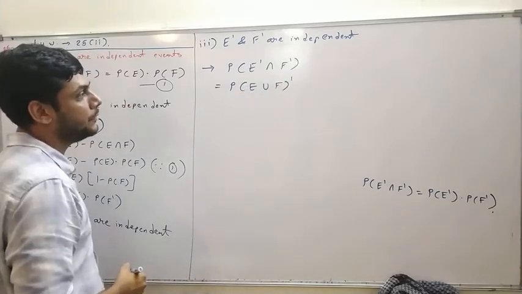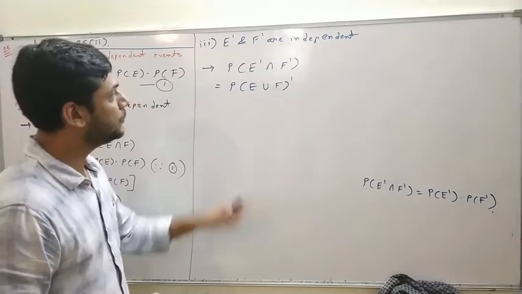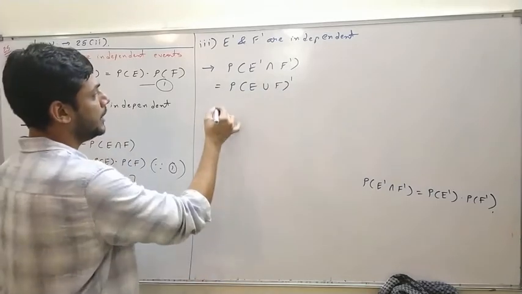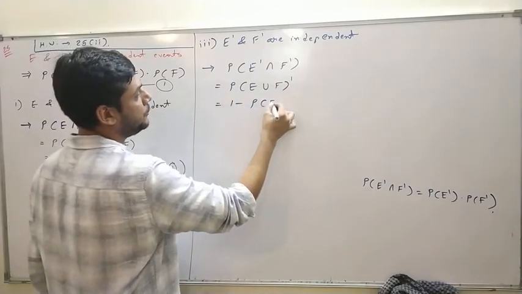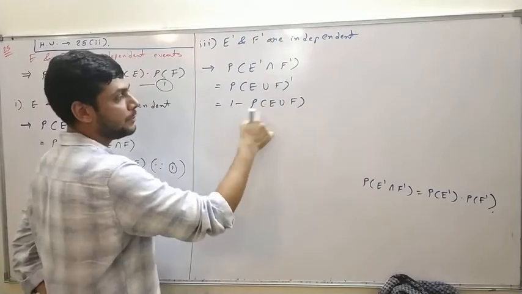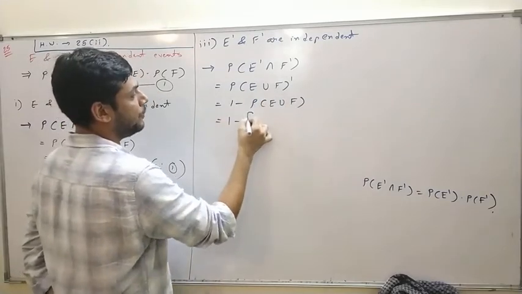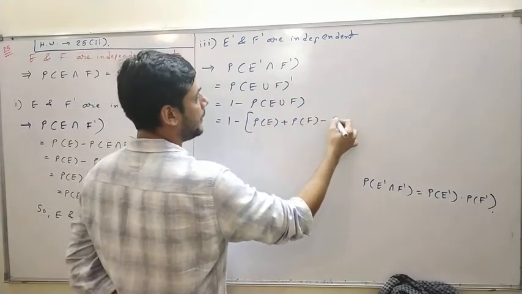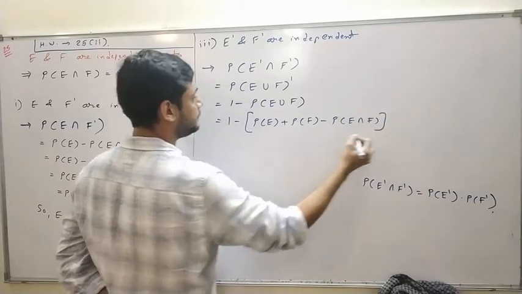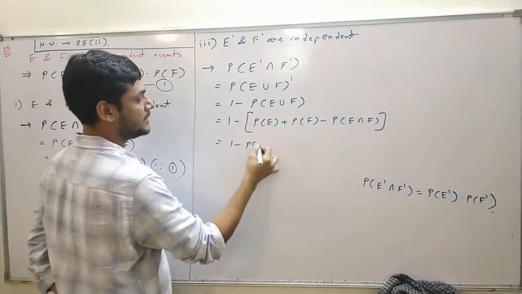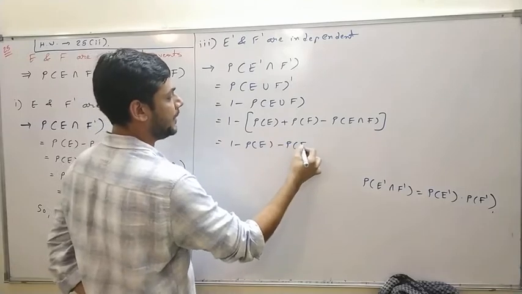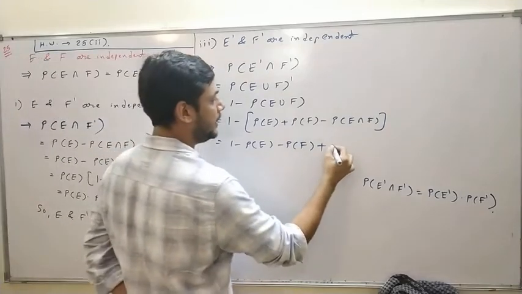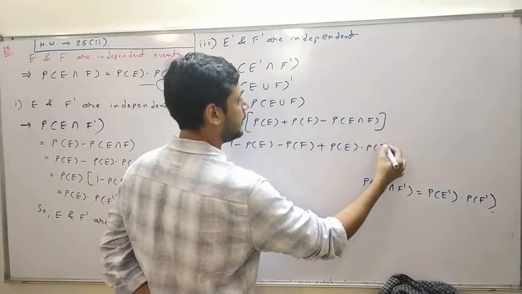In the second chapter you have studied De Morgan's law: E dash intersection F dash is equal to E union F whole dash, which is equal to 1 minus P of E union F, the complement of E union F. The formula for E union F is P of E plus P of F minus P of E intersection F. So that is 1 minus P of E minus P of F plus P of E intersection F. And in place of E intersection F, I can write P of E into P of F.